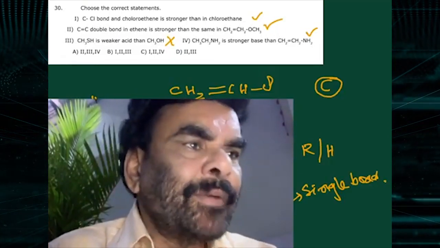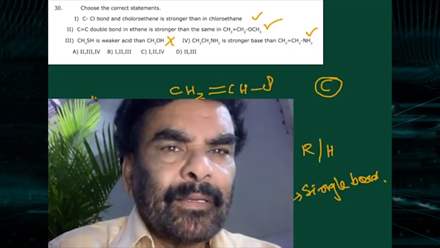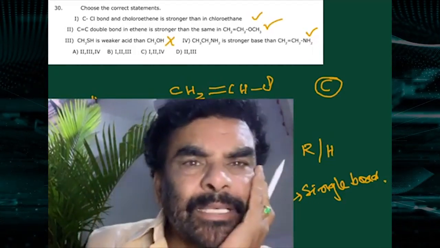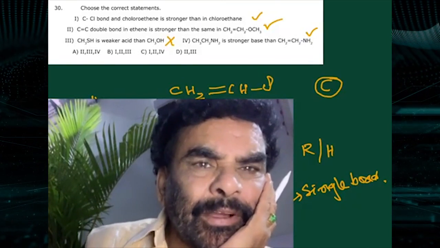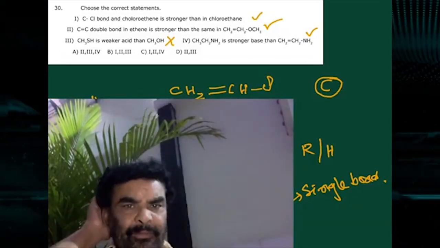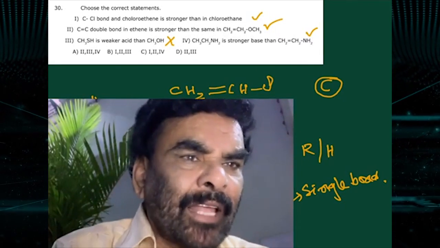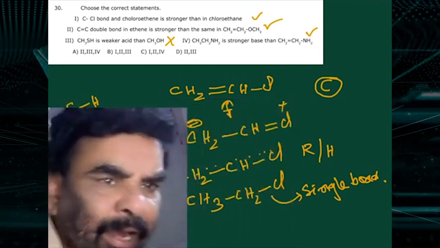And the next one is about the C-Cl bond, and you have to choose the correct option. The C-Cl bond in chloroethene, vinyl chloride, is stronger than in chloroethane. Yes, this is vinyl chloride.